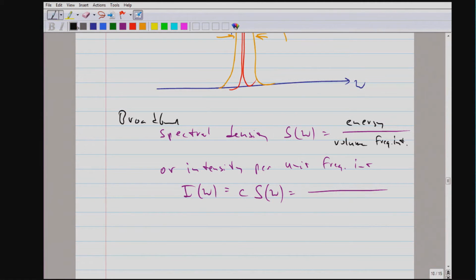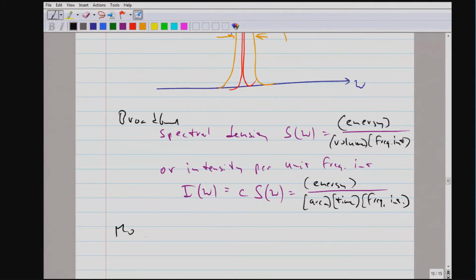And that becomes energy per area and time. So that's the flow of energy, but because we are talking about broad light, it has to be normalized by the frequency interval.